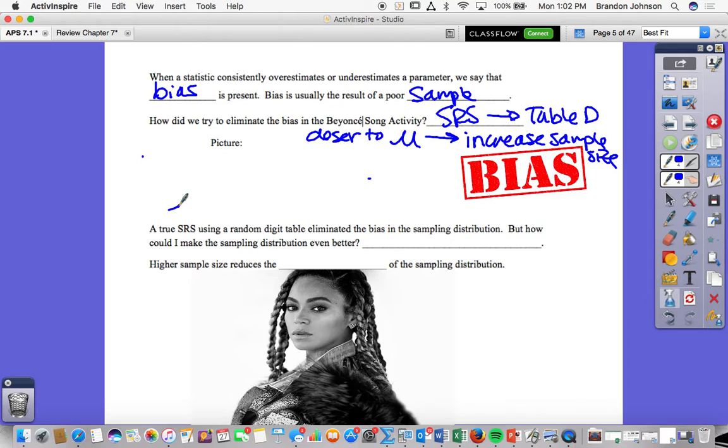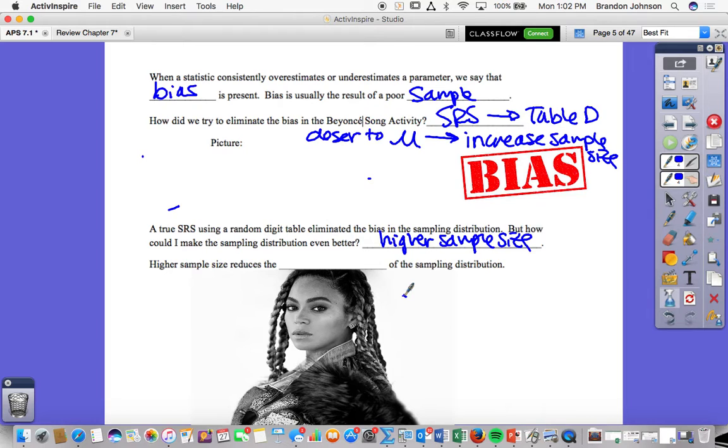But how could I make the sampling distribution even better? Higher sample size. I think Max had that earlier. Higher sample size reduces the blank of the sampling distribution. The bias? What's another word for bias? Error. Well, let me do this. Higher sample size doesn't reduce the bias, because that's how... Variance.